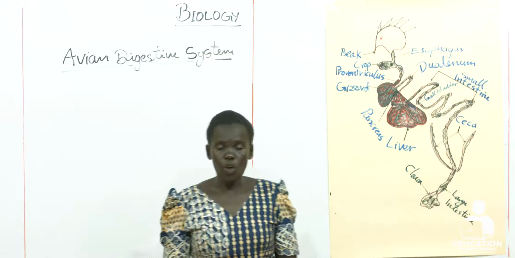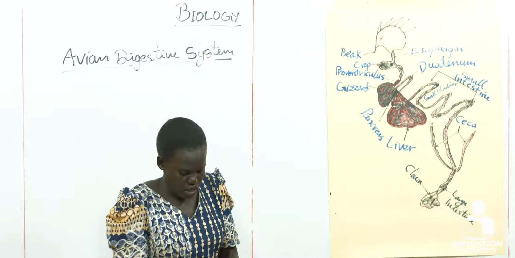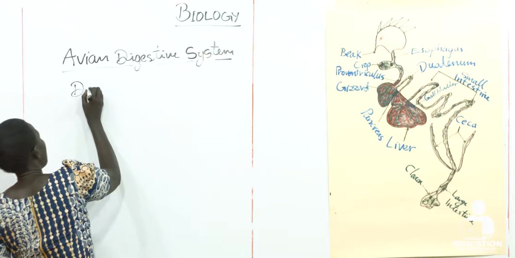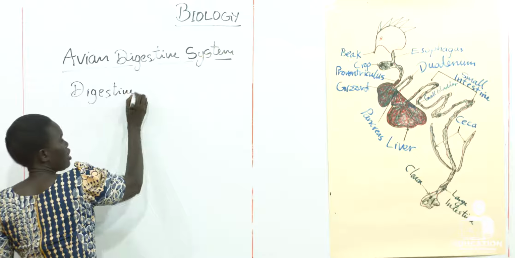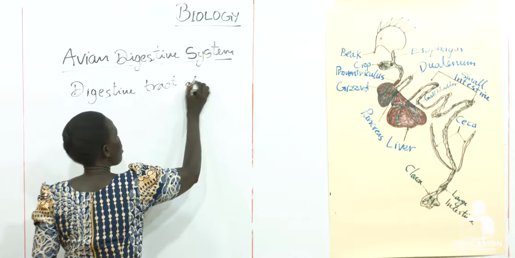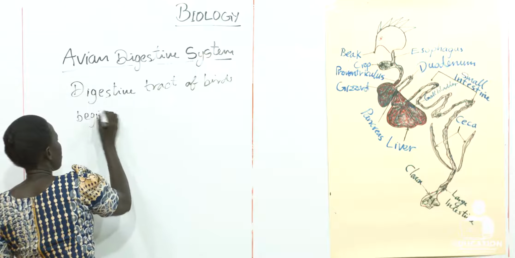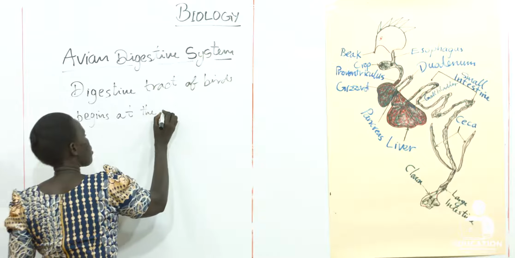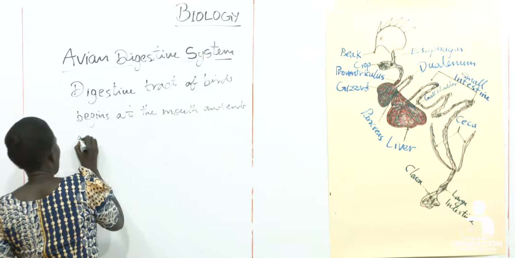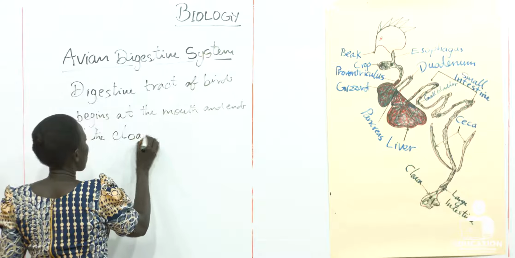The digestive system or the digestive tract in birds starts from the mouth and ends at the cloaca.